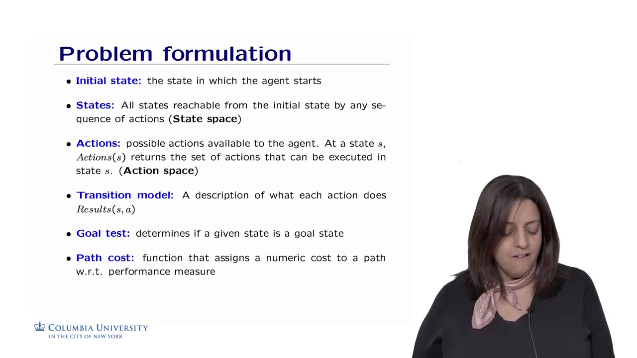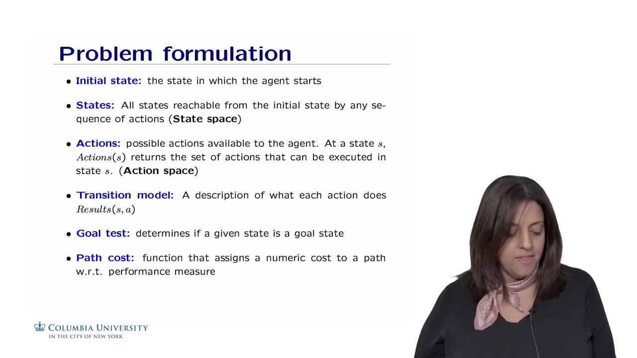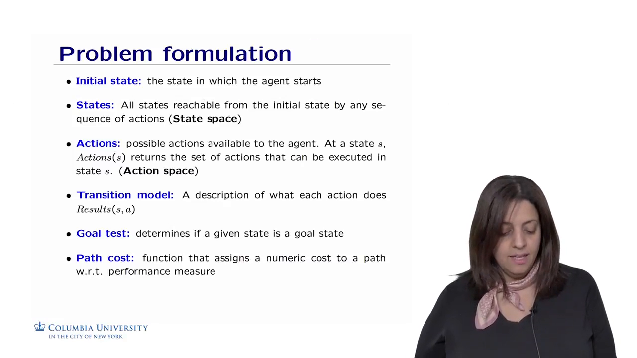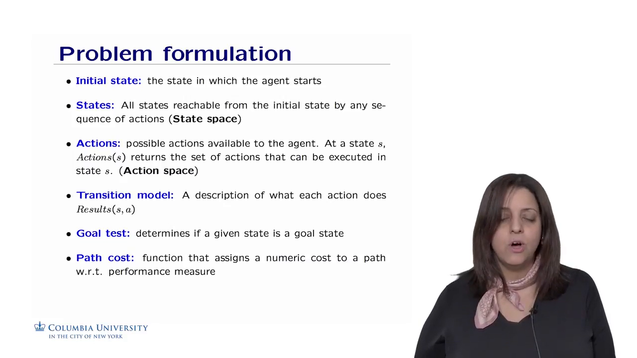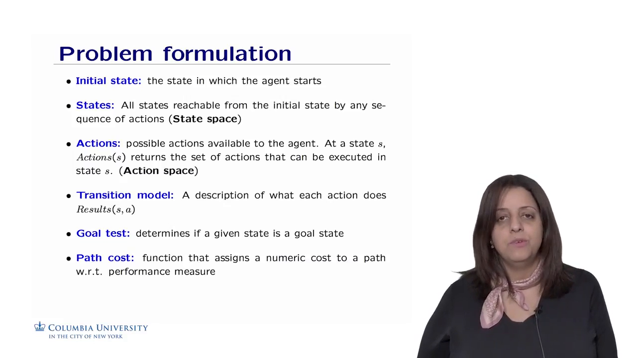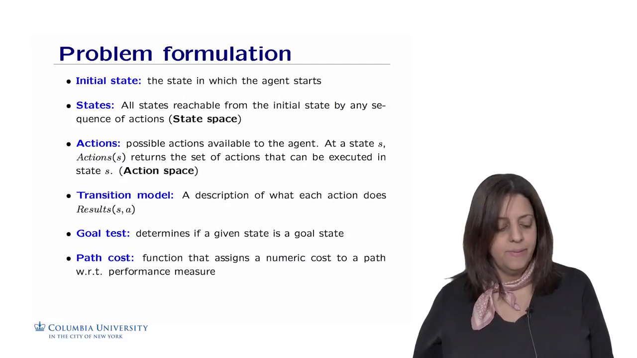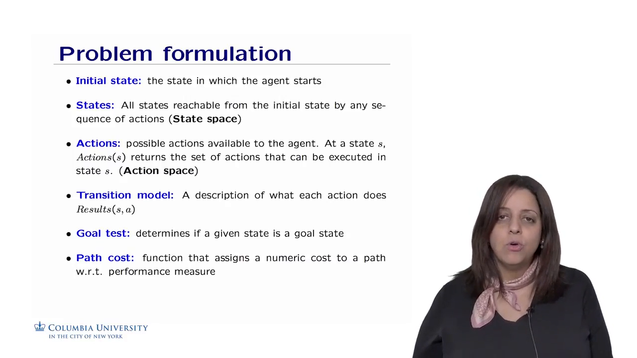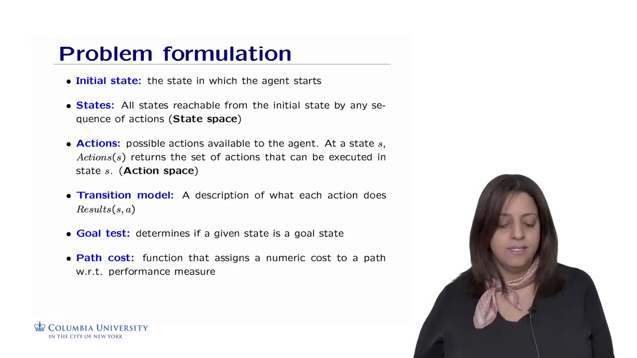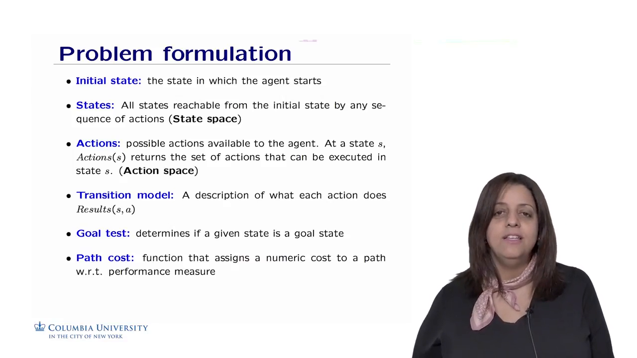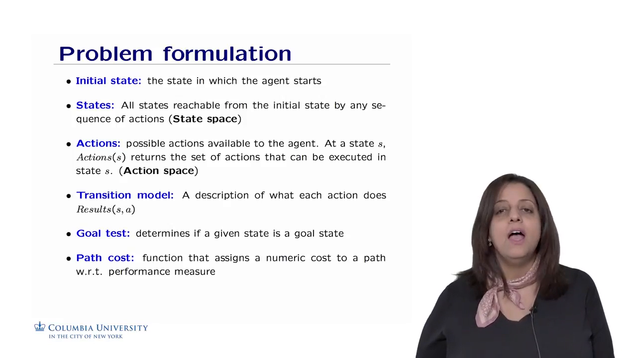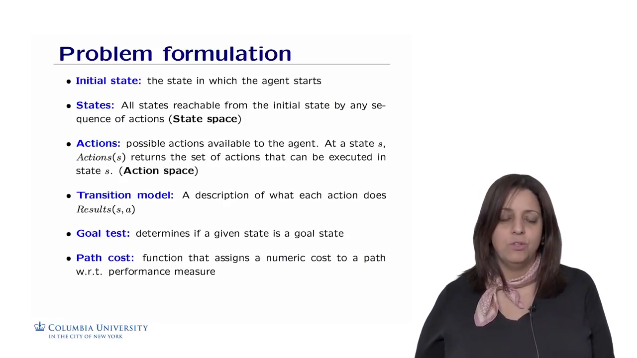Finally, the last element is called the path cost. It's a function that assigns a numeric cost to a path with respect to some performance measure. It doesn't always exist, but whenever we have a performance measure, we are going to apply this function to know how much reaching the goal is costing us. It could be a solution, but there may be other solutions, and we want to see how much each of the solutions costs.